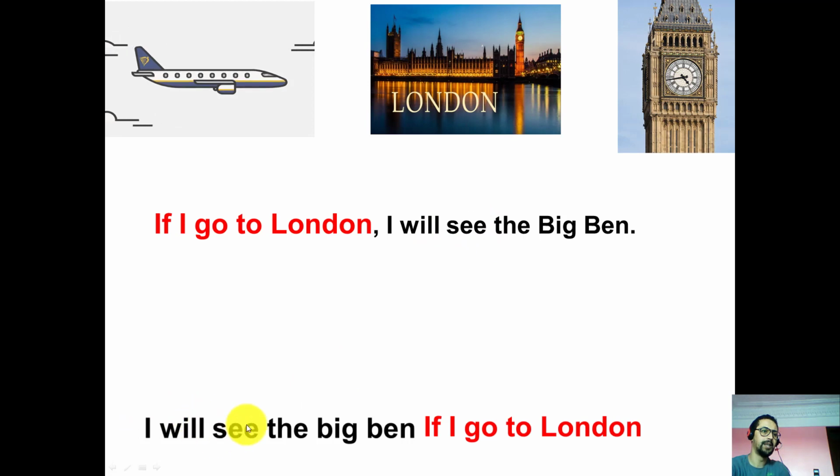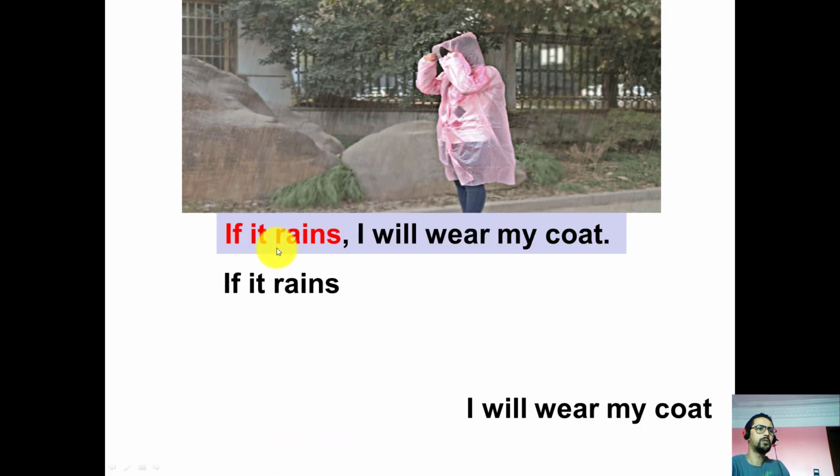Subject, will, and the verb in the base form, right? Let's look at another example. If it rains, I will wear my coat. You see here we start with the if. That's why we have a comma.